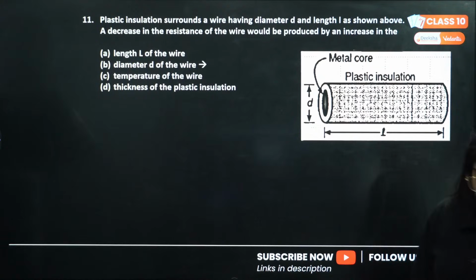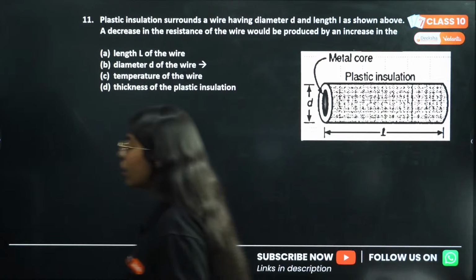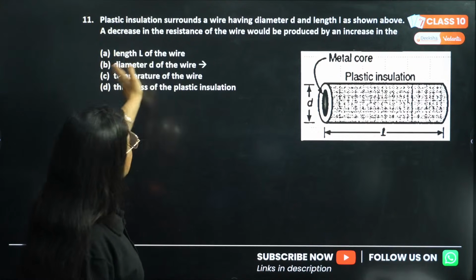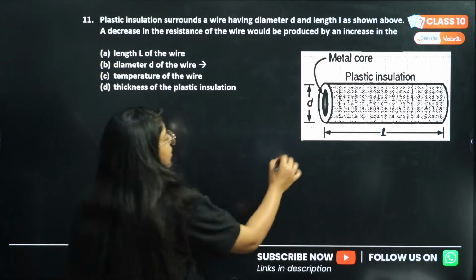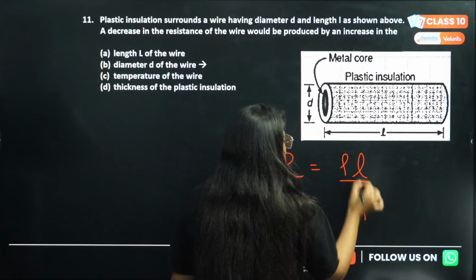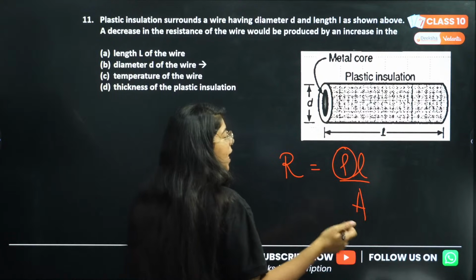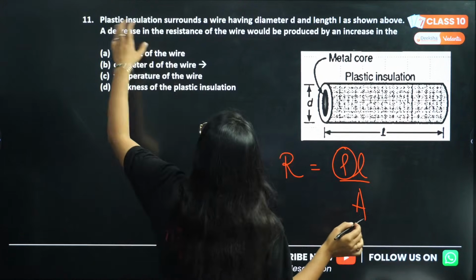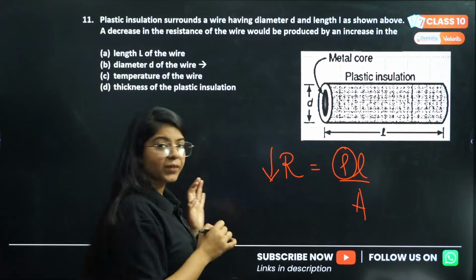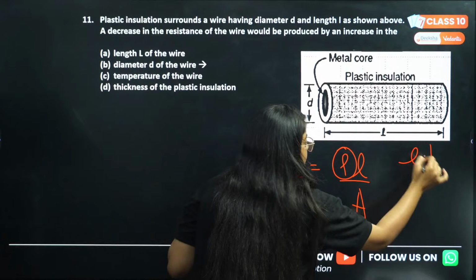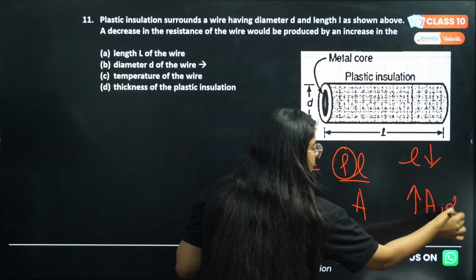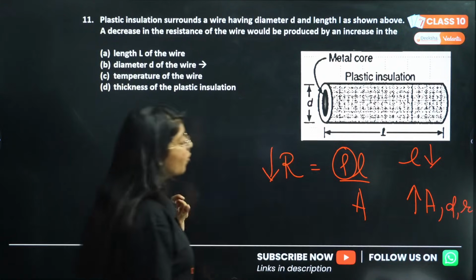Okay. Is it for the previous or the new one? So we have a plastic insulation and they have simply asked for a decrease in resistance of the wire. Resistance is generally given by rho L by A. Now rho will remain the same. We want the resistance to decrease, correct? So either I can decrease the length or increase the area or diameter or radius. So which of these options is true?